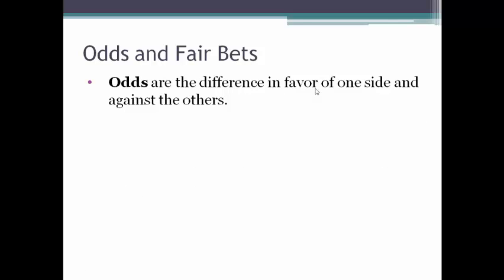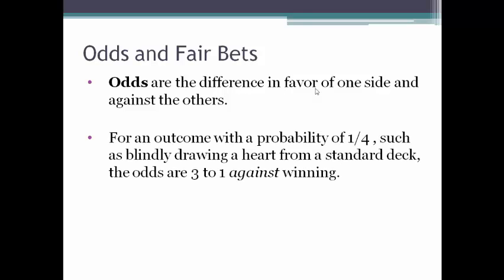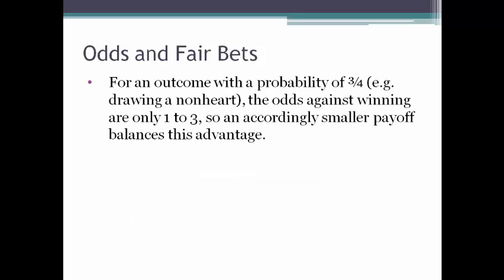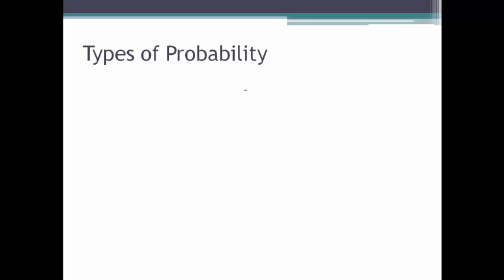Odds are the difference in favor of one side and against the other. For an outcome with a probability of 1/4, such as blindly drawing a heart from a standard deck, the odds are 3 to 1 against winning. A payoff of 3 to 1 balances this disadvantage and makes the bet fair. For an outcome with a probability of 3/4, like drawing a non-heart card from a fair deck, the odds against winning are only 1 to 3, because the odds are a lot better that you're going to in fact pull a non-heart card. So an accordingly smaller payoff balances the advantages.